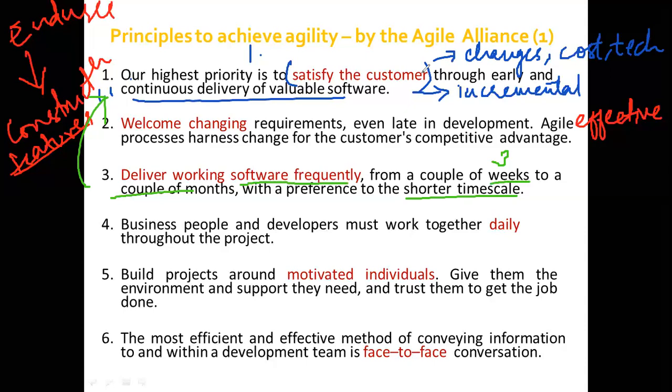Then the fourth principle is that business people and developers must work together daily throughout the project. Business people here are the people who are going to benefit from the development of the software, whereas developers are the people who do the coding for the particular software, the people developing it. These business people and the developers need to work together throughout the project.